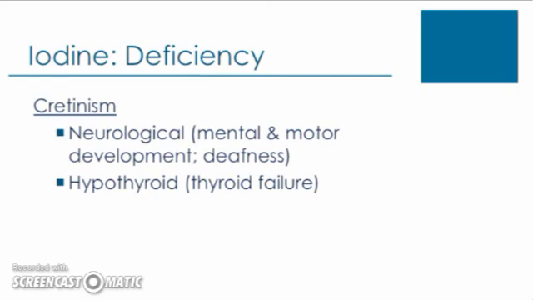We see here also a condition called cretinism. So cretinism is a condition more significantly affecting the developing infant or child, so with chronic low intake levels and low iodine status during periods of development. Cretinism may occur, which has neurologic effects, so affecting mental and motor development. With severe cases, it can also lead to deafness. Also, we have the hypothyroid cretinism, which could lead to thyroid failure.